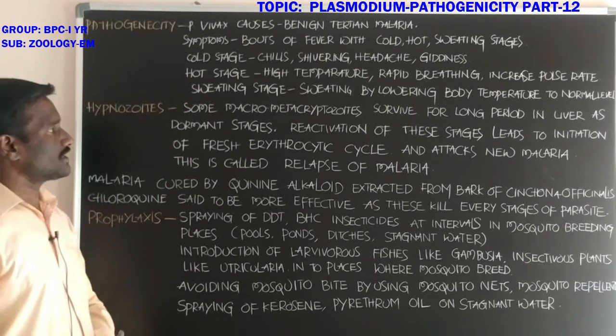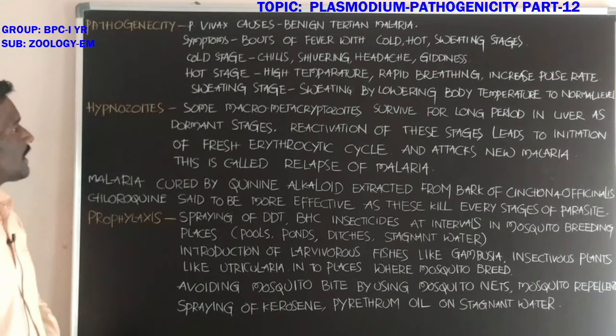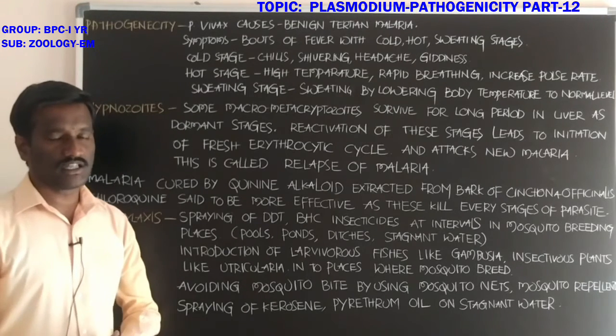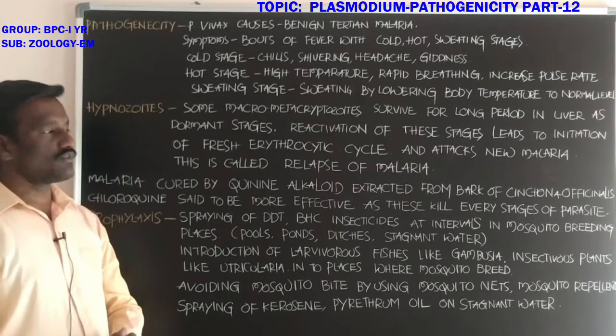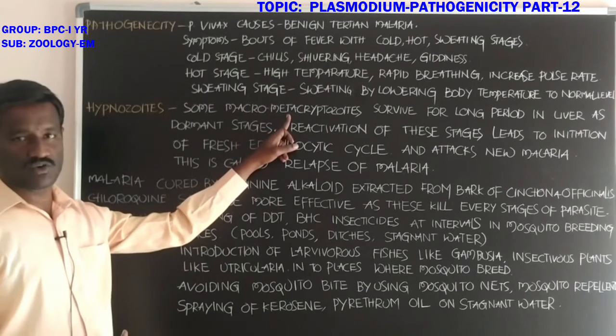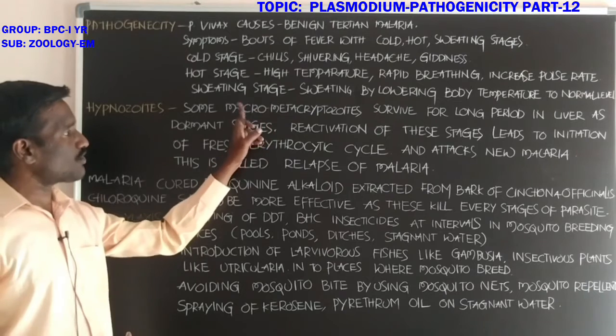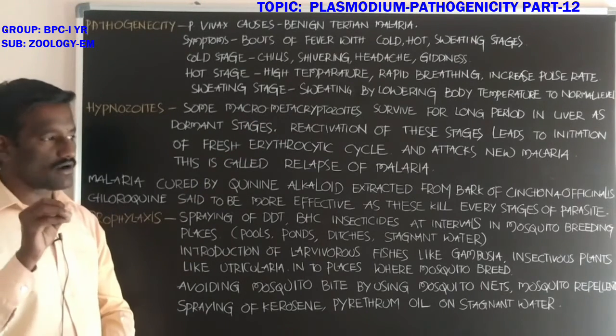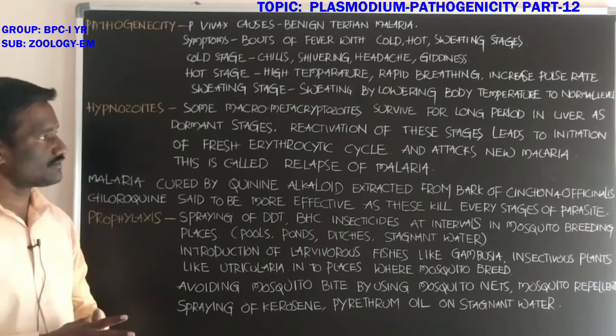Next, another one, what about the hypnozoites? Hypnozoites are some of the macro metacryptozoites, not micro. Macro metacryptozoites survive for a long period of time in the liver.